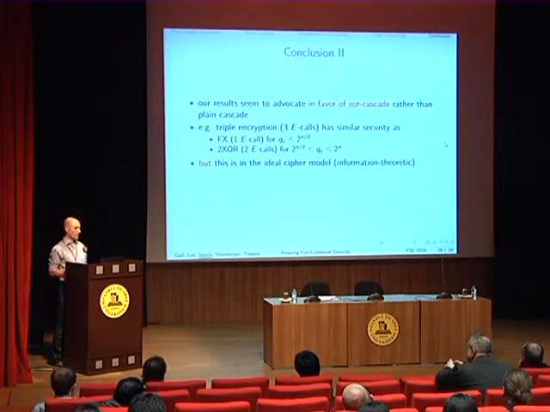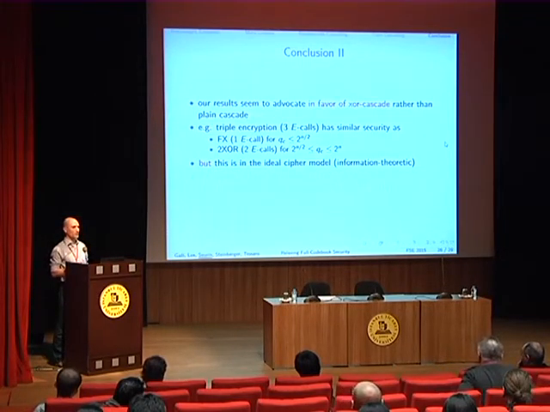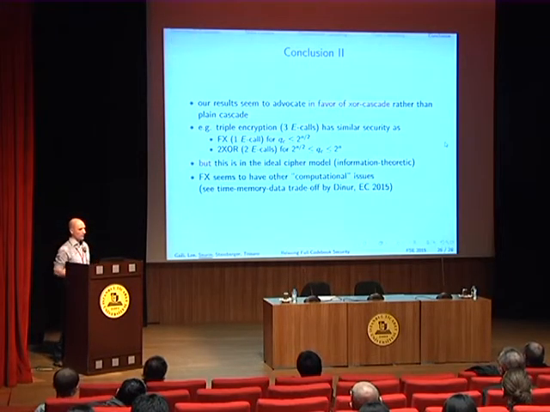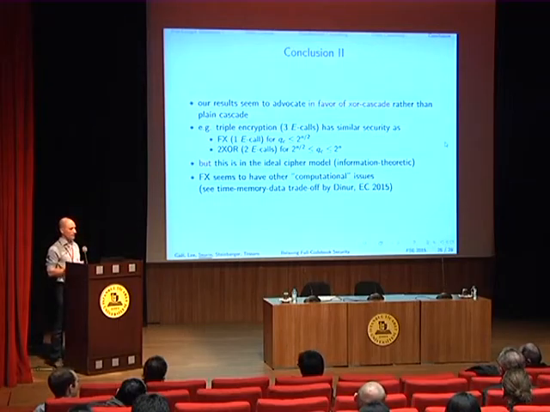But there is a caveat, which is that this is in the ideal cipher model, which is information theoretic, so maybe this is not very accurate when you take into account the computation time of the adversary. For example, for FX, it seems that it has some kind of computational issues.